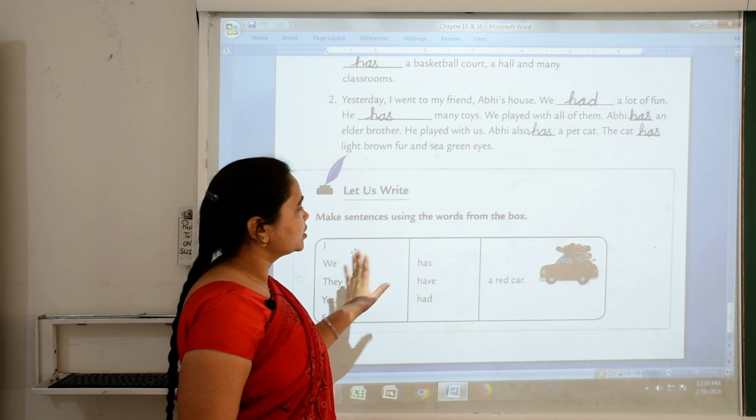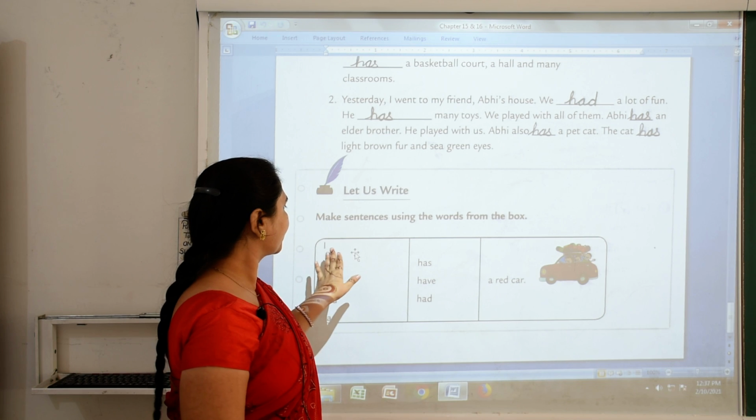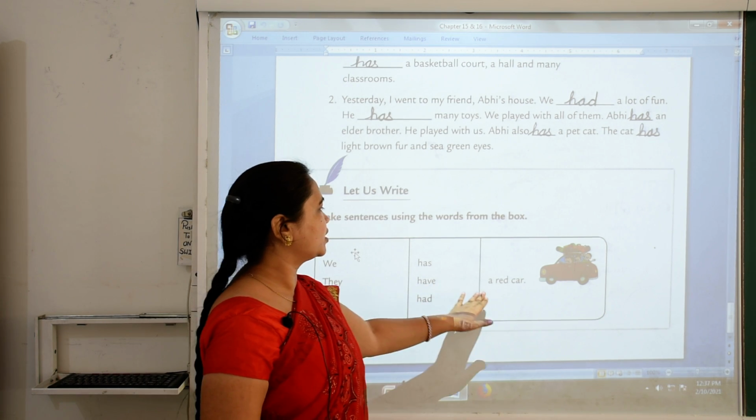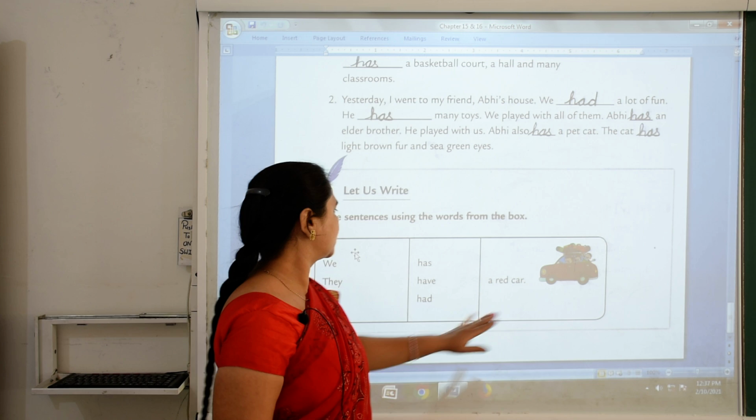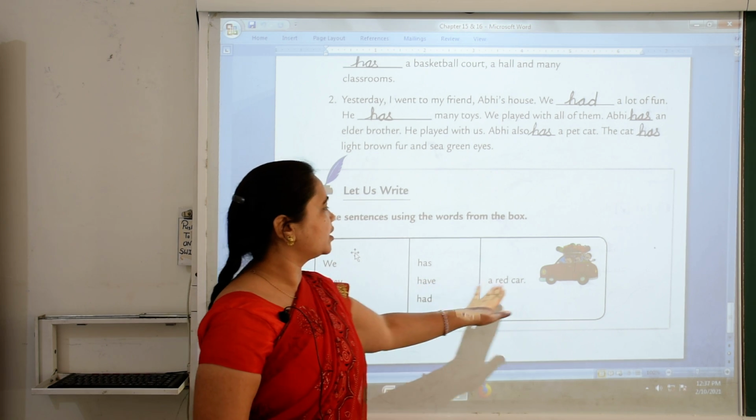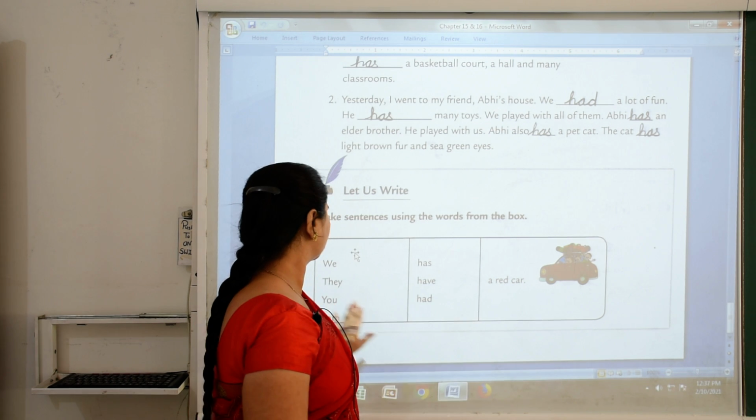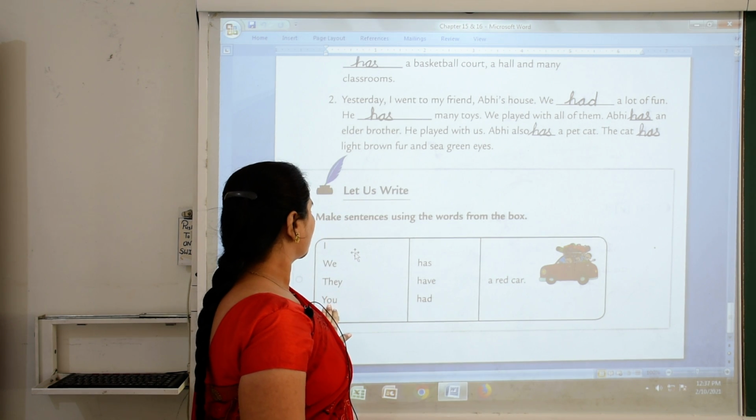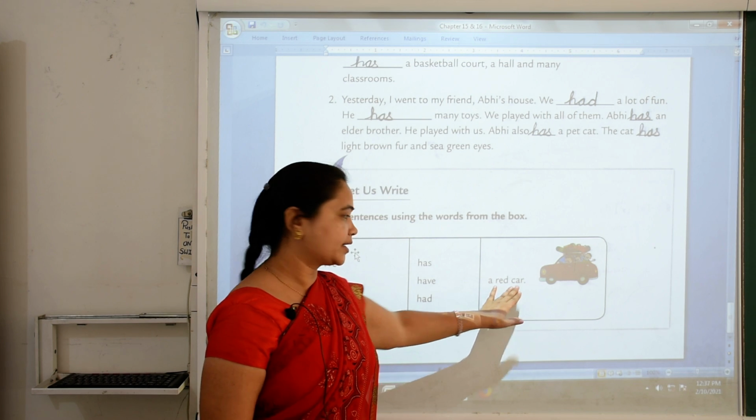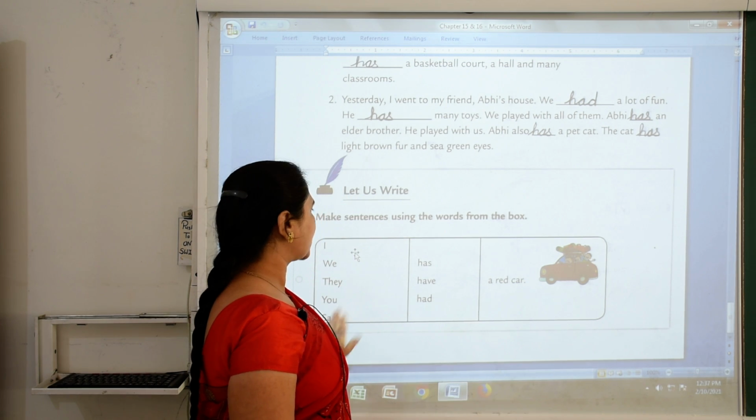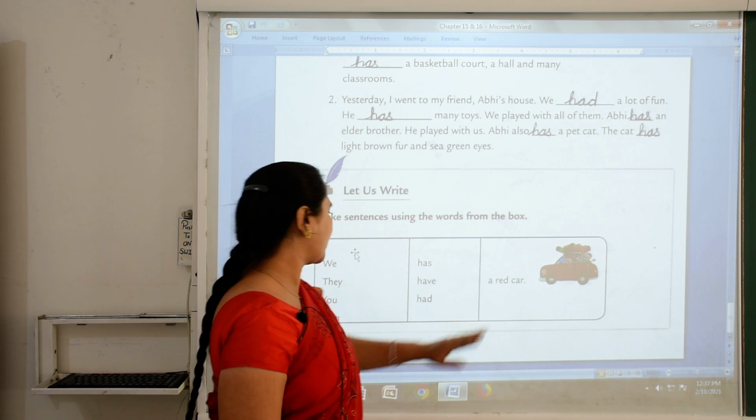And children, you say with me, I have a red car. We have a red car. They have a red car. You have a red car. Sam has a red car.